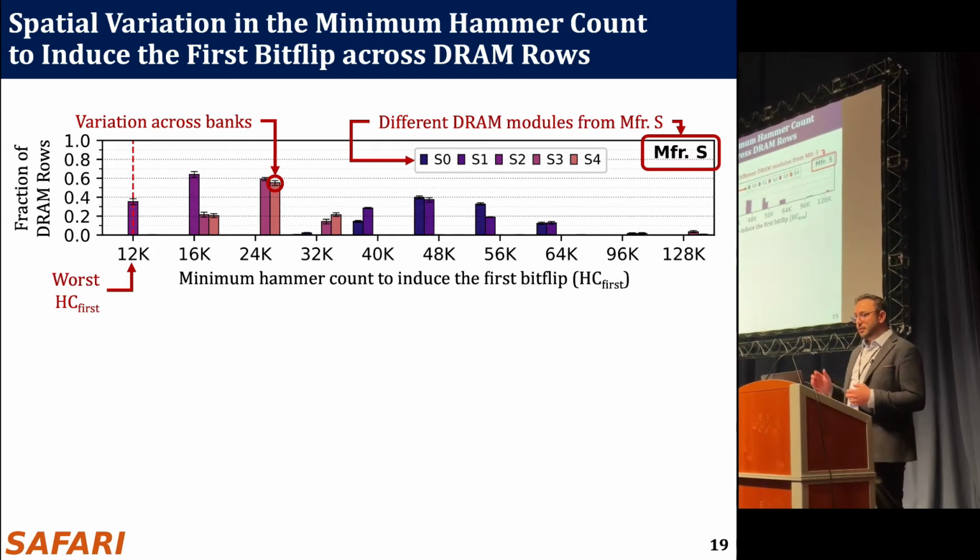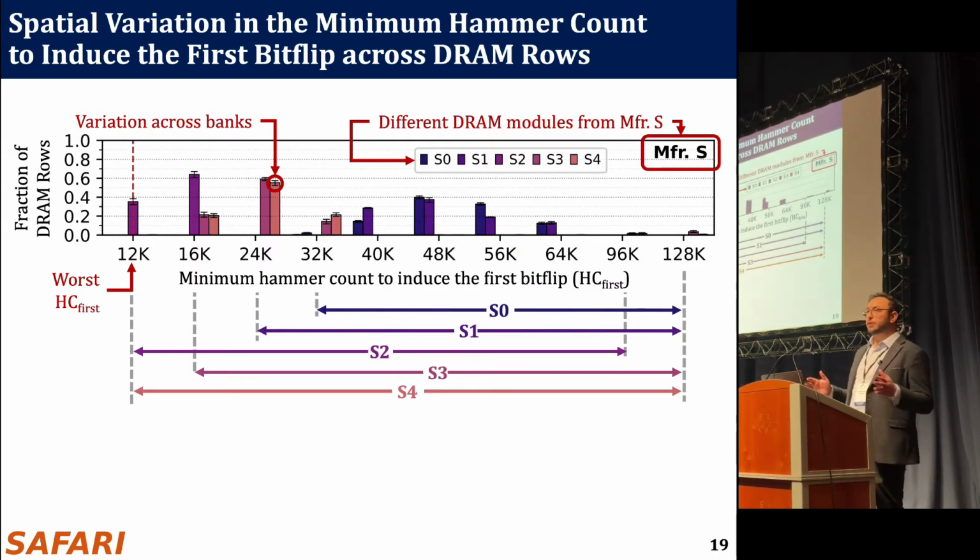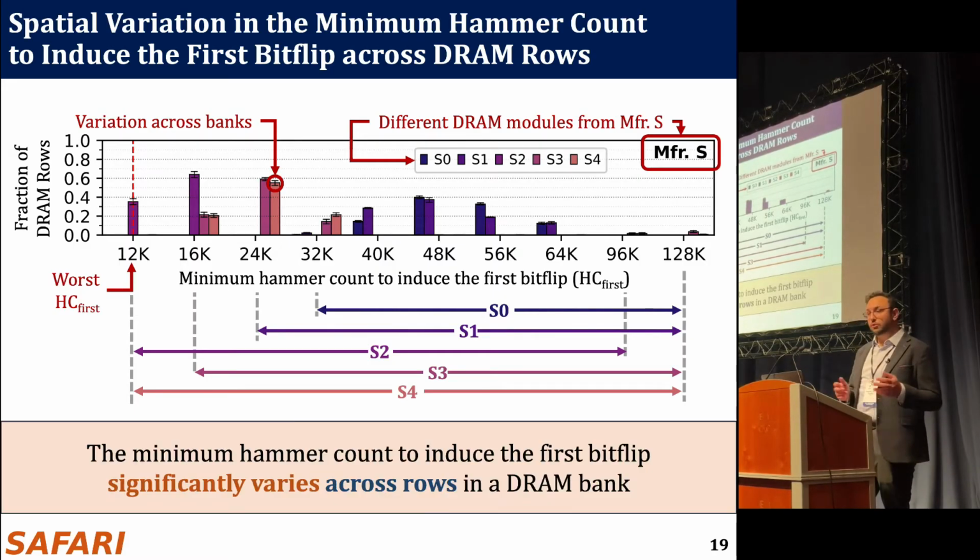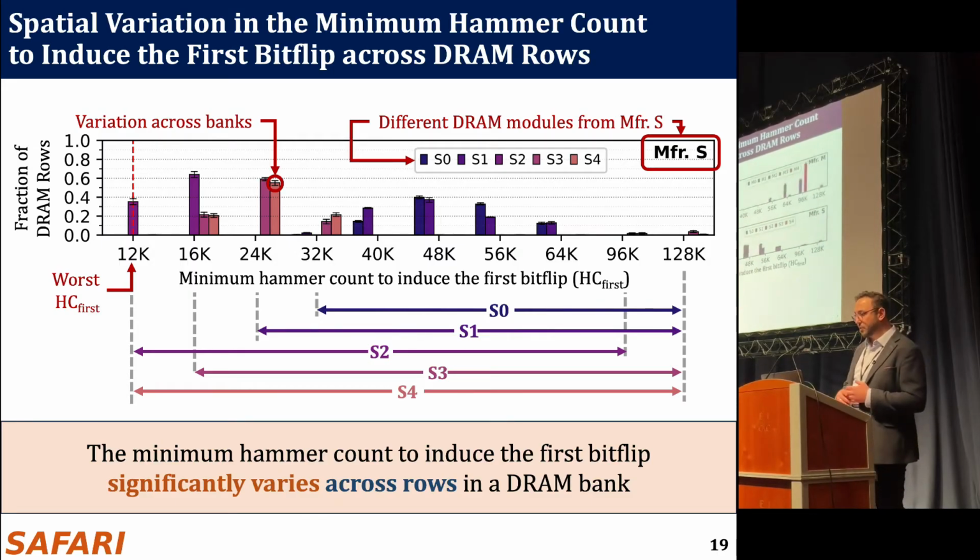When we look at the smallest value here, which is the worst value for the minimum hammer count to induce the first bit flip, HC first, this is the value that we see across these 5 modules, the minimum one. And when we look at the distribution of these HC first values across rows in every module, we see a wide range of values from 12K to 128K. So we conclude that the minimum hammer count to induce the first bit flip significantly varies across DRAM rows.